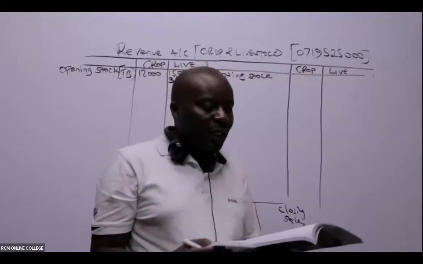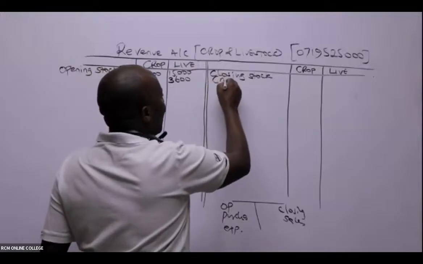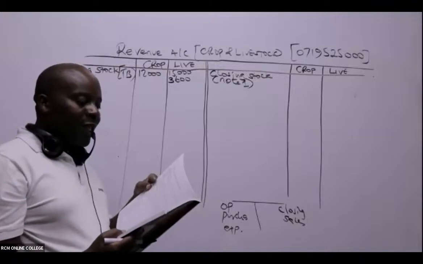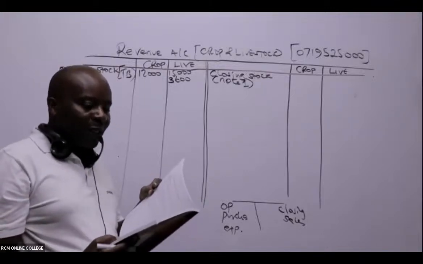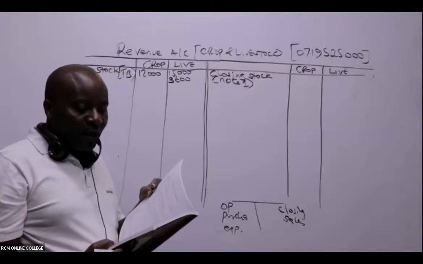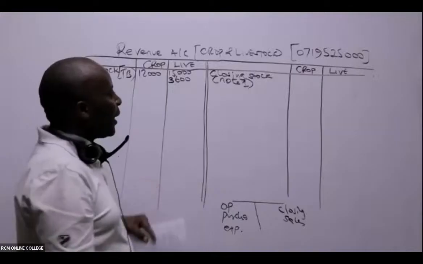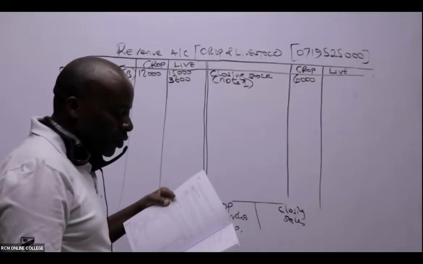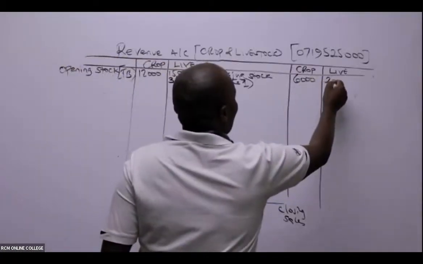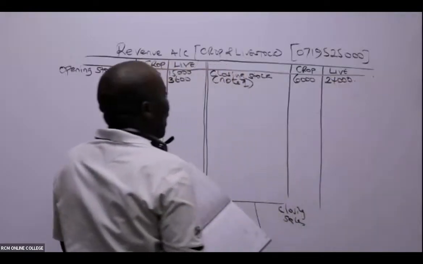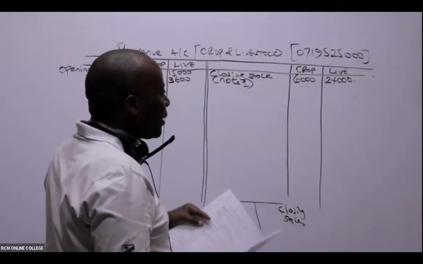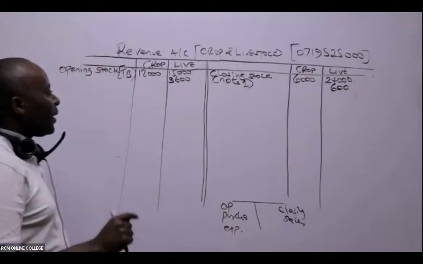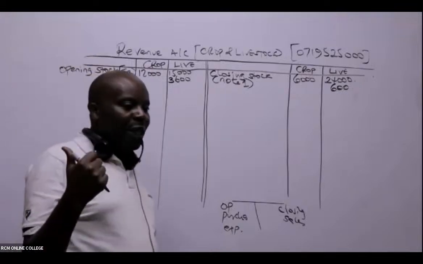So if you look at note number 1, what have they told us in note 1? Inventories as at 31st March 2012, that is at the end of the year, were valued as follows for crops. And then we have here for livestock, I can see 24,000. And then for livestock still, we have livestock feeds of 600. Can you kindly confirm that all of us have been able to put in the stocks?